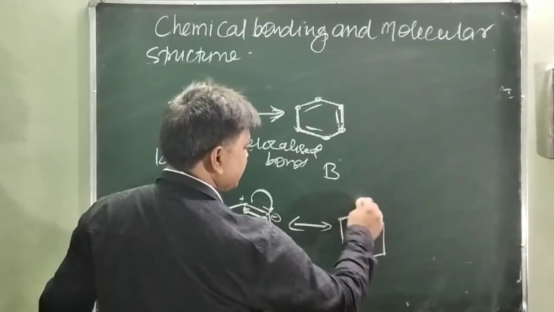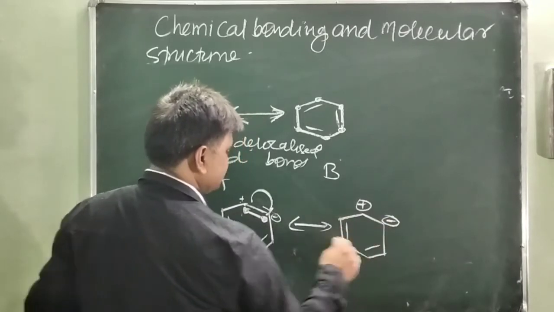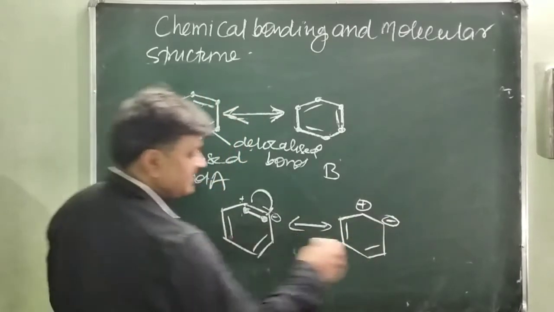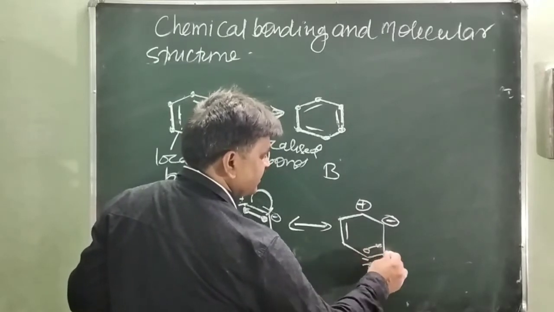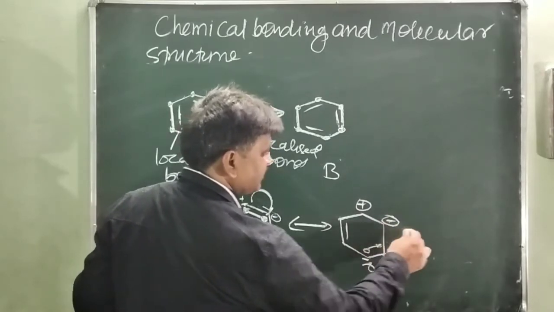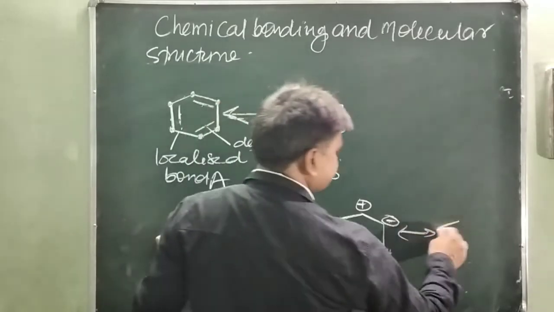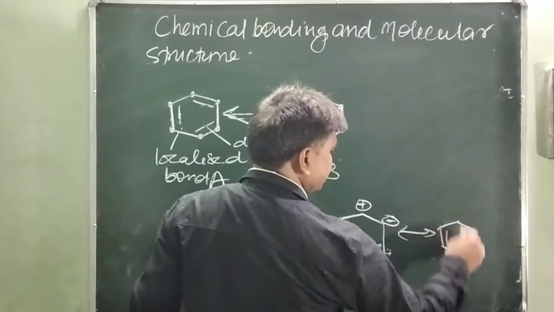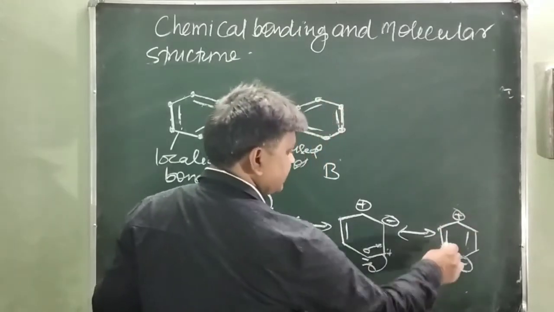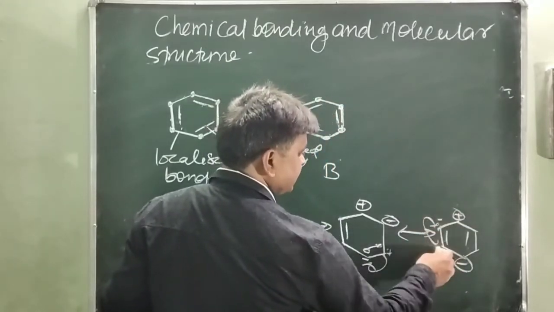Here is a positive charge, now the negative charge. Again these are the 2 pi. Again this pi electron disperses here, here it is negative and here it becomes positive, so formation of a bond takes place. In all resulting structures, this is the negative charge and this is the positive charge. Again this electron disperses here, it becomes negative and here positive.